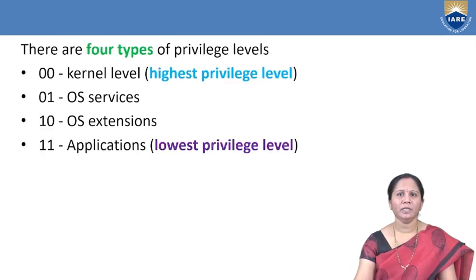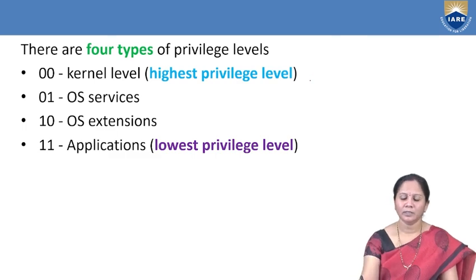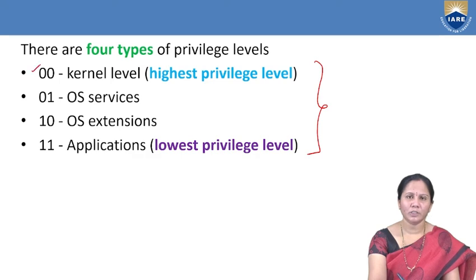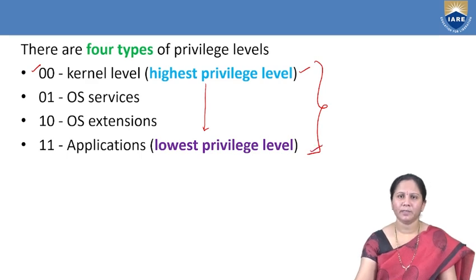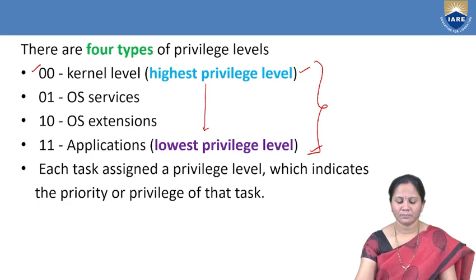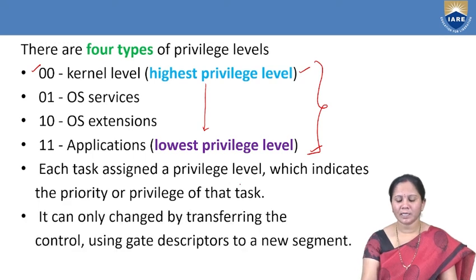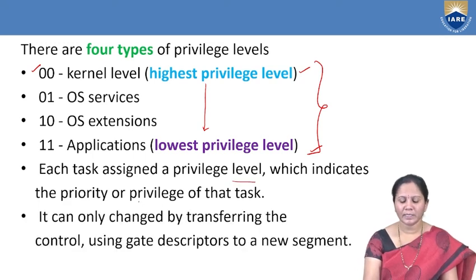So these are the 4 level privilege mechanism structure. In the figure, these are the 4 privilege levels. Level 0 has the highest priority and level 3 has the least priority. Each task is assigned a privilege level, which indicates the priority of that task.